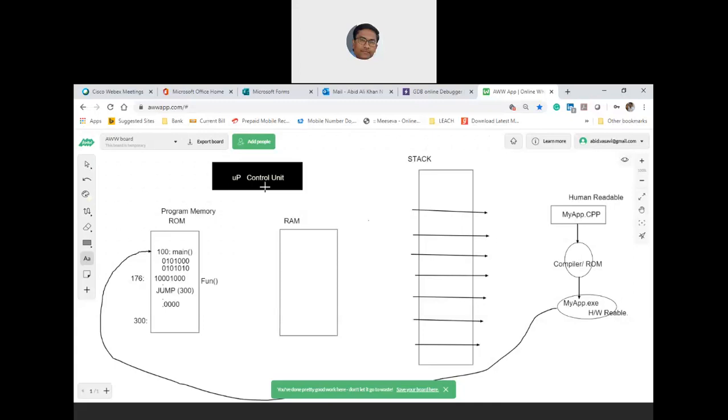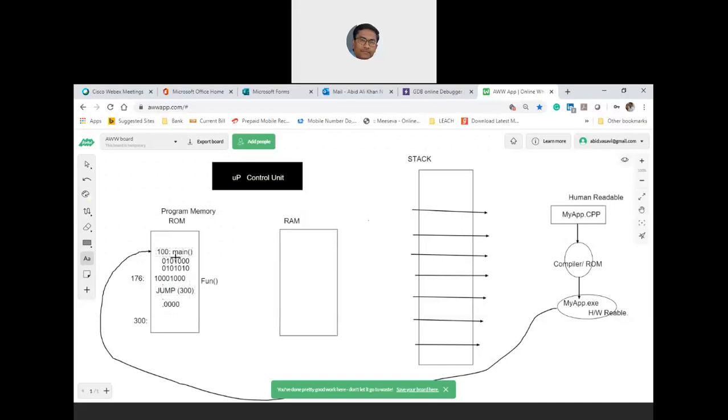Whatever variables you are using demand RAM. Now in the first case, you are asking the program to start executing from 100.